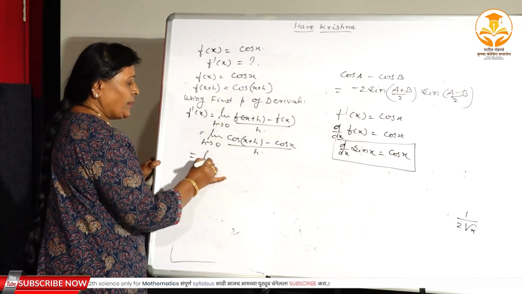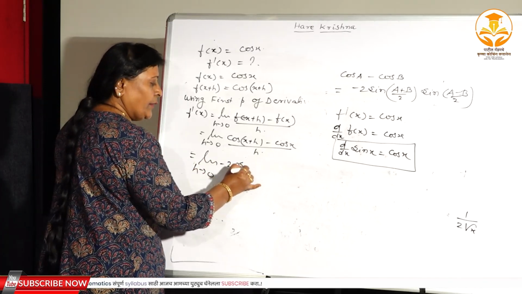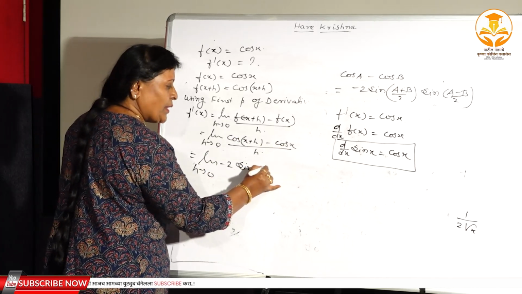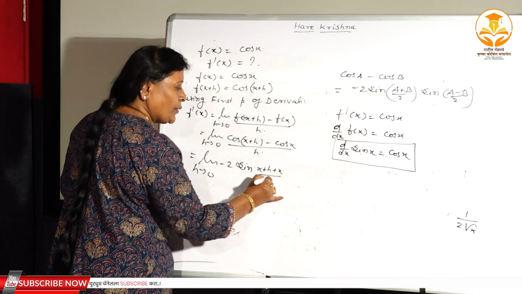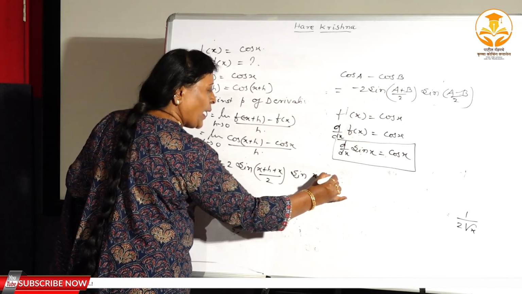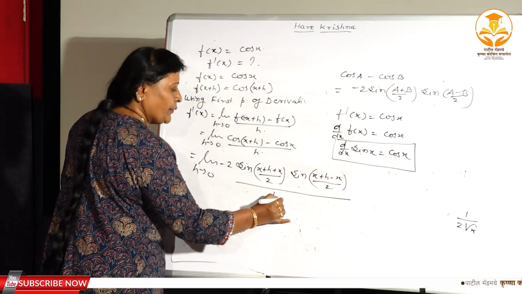This is the formula, and this formula here you have to apply, right? So the limit h tends to 0, minus 2 sin a plus b, a means x plus h, b means x, x plus h plus x divided by 2, and sin x plus h minus x divided by 2 divided by h, right?